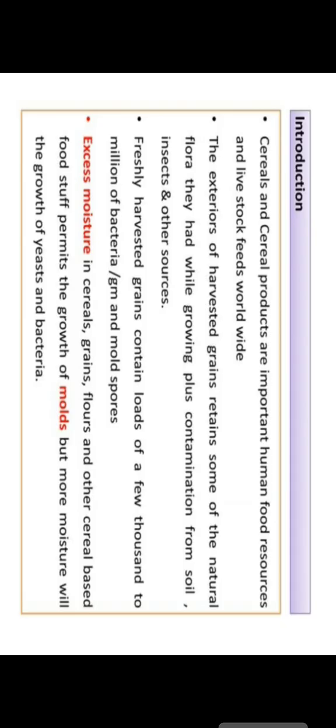First we start with the introduction. Mainly we will see the different changes in cereal and food products. Important food resources are livestock feed worldwide. The exterior of harvested grains retains some of the natural flora from while growing, plus contamination from the soil, insects and some other sources. So freshly harvested grain contains a load of thousands of microorganisms and molds also.